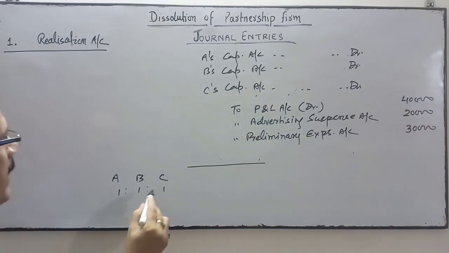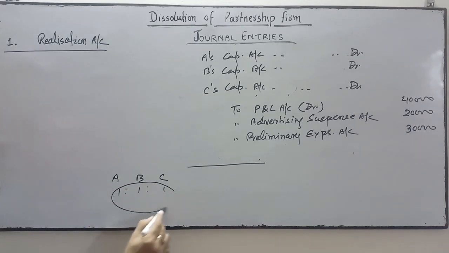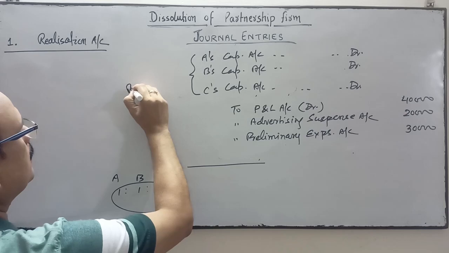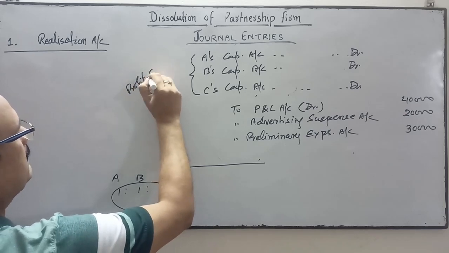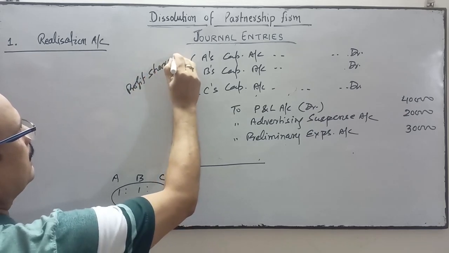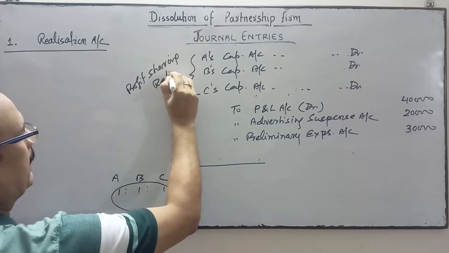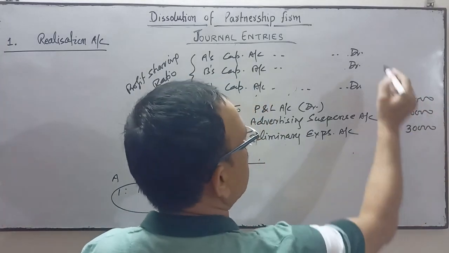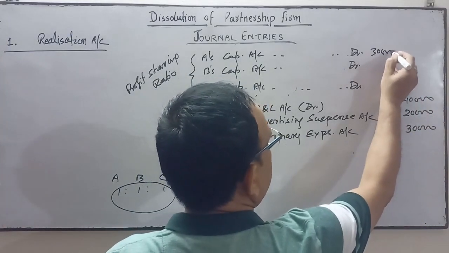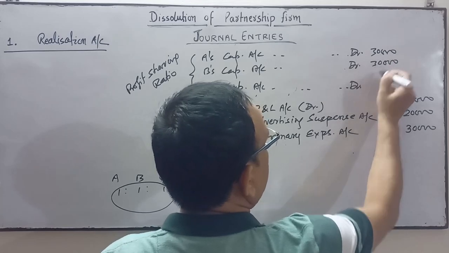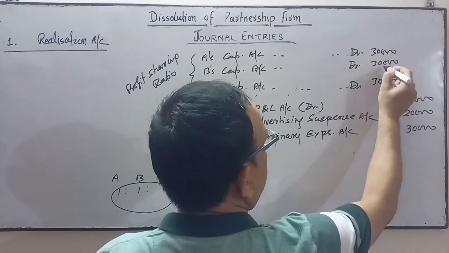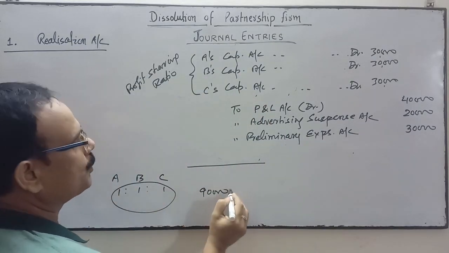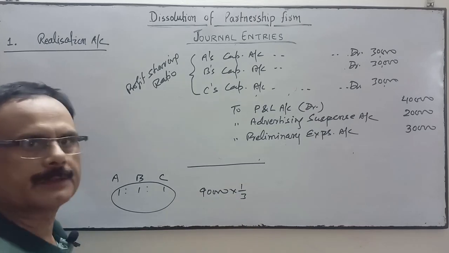This 90 will be divided in their profit sharing ratio. In which ratio will this amount be transferred? In their profit sharing ratio, and here the profit sharing ratio is 1:1:1. So this 90,000 will be transferred to their capital accounts as 30, 30 and 30, divided in the ratio 1/3, 1/3 and 1/3.